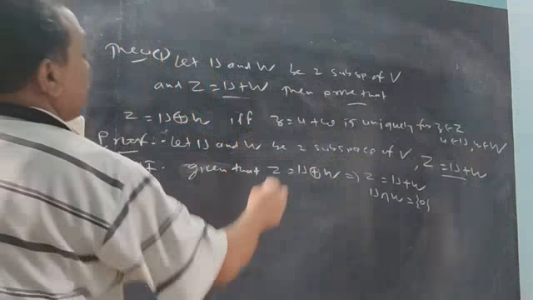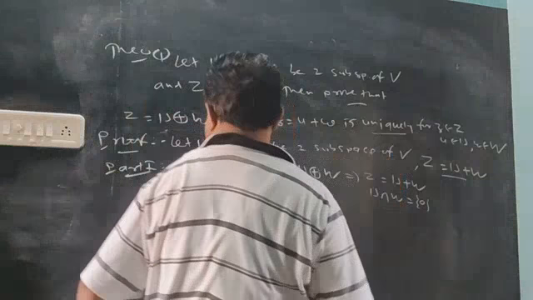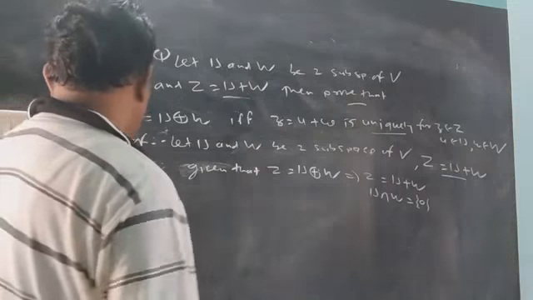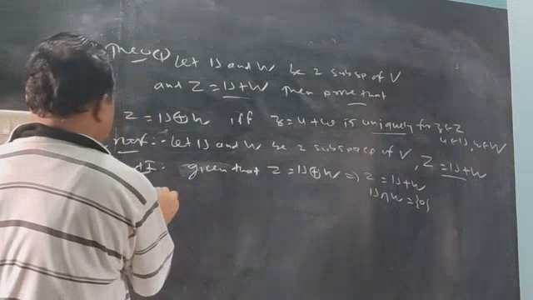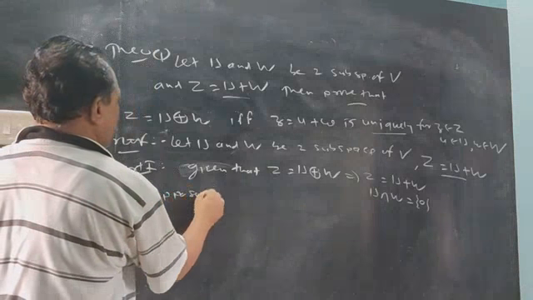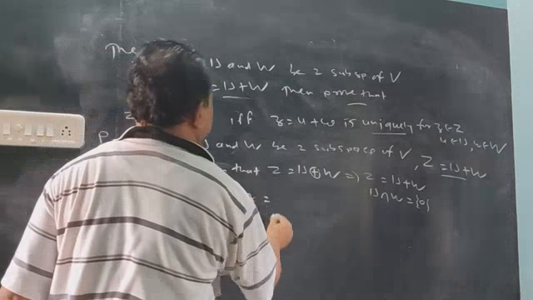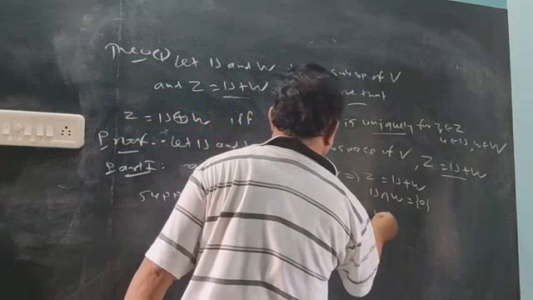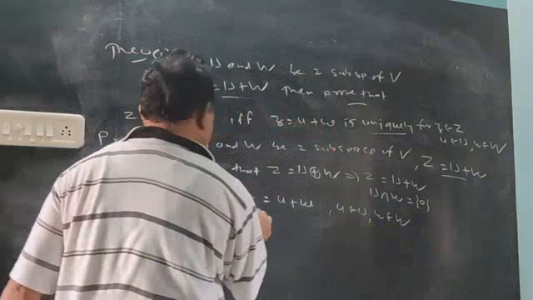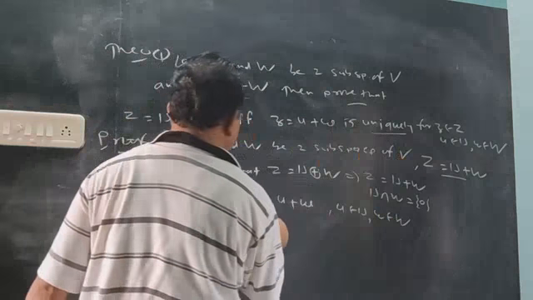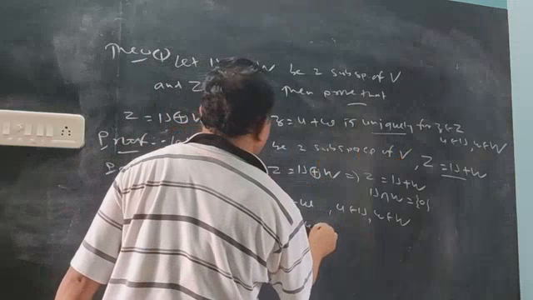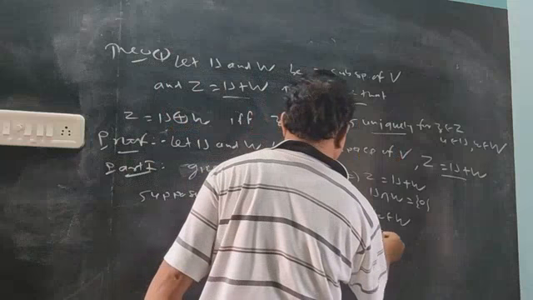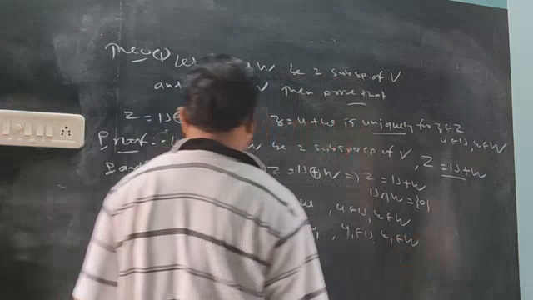Now we have to show uniqueness, uniquely expressed. So for uniqueness, assume two ways of expressing. Suppose that z is expressed as u plus w, u coming from U, w coming from W, and suppose z is expressed the other way, u1 plus w1, where u1 coming from U and w1 coming from W, as per the definition of sum.